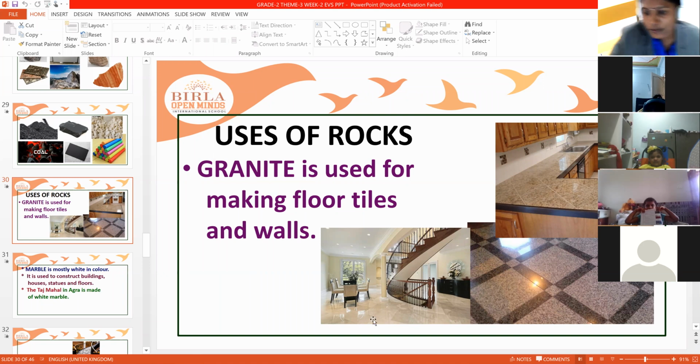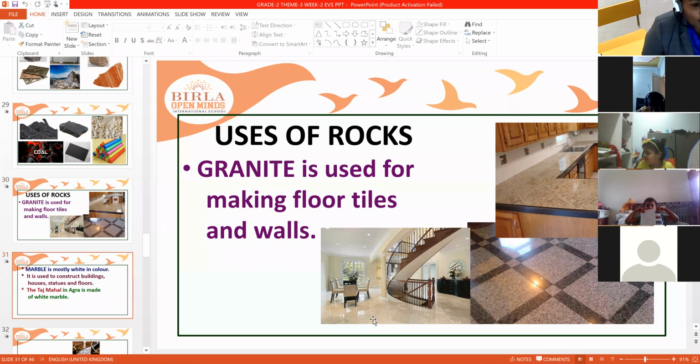See this, how beautiful this kitchen is. Not only this, you can make a variety of kitchens using granite. Yes, it is used for making floor tiles and walls. And here you can also see the hall of a building and the floor of the building.